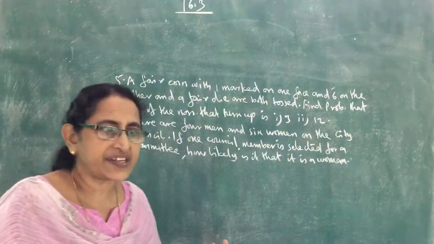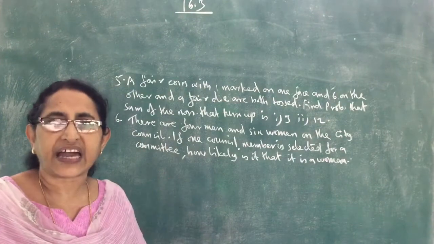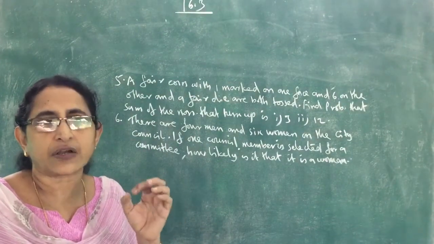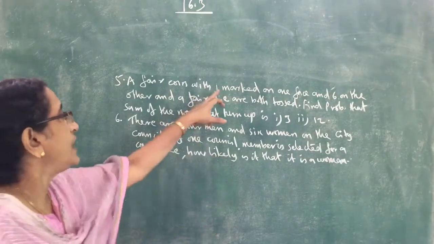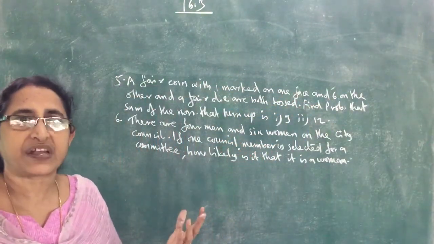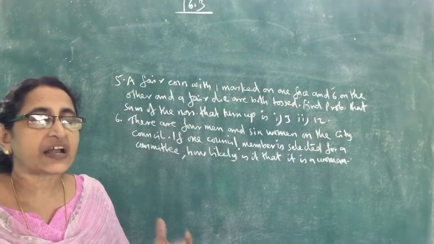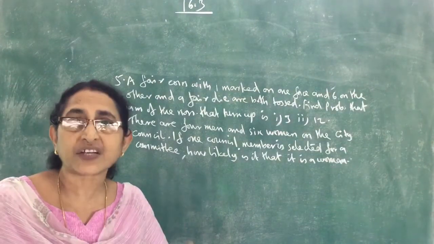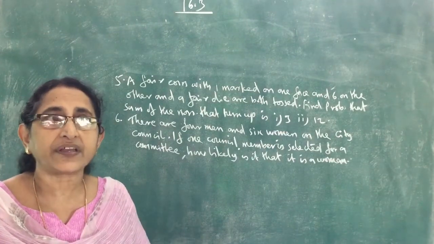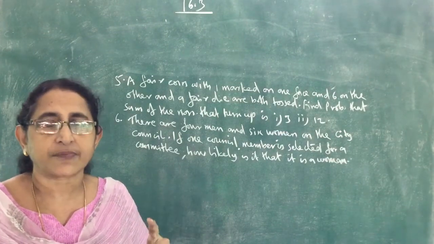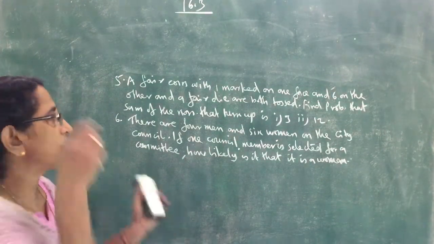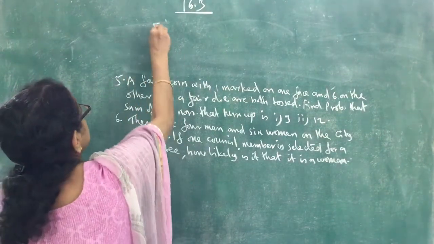Here the experiment is that a coin and a die are tossed, but the coin is a special type of coin on which one face is marked with 1 and the other face with 6. That is the specialty. So what is the sample space? What are the possible outcomes? The coin and the die are both tossed. On the coin, it may show 1 or 6, and on the die it may be 1, 2, 3, up to 6.